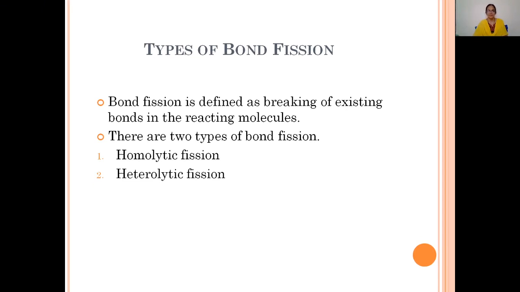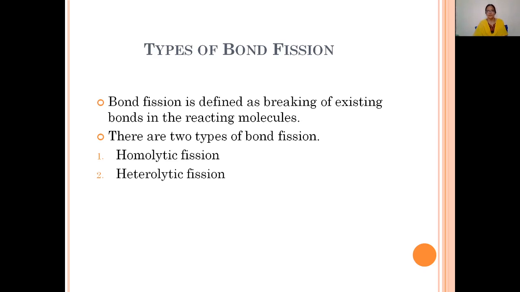So the breaking up of bonds is known as bond fission. In the existing reacting molecules, the old bonds must be broken and only then will new bonds be formed in the products. This is the definition of bond fission.